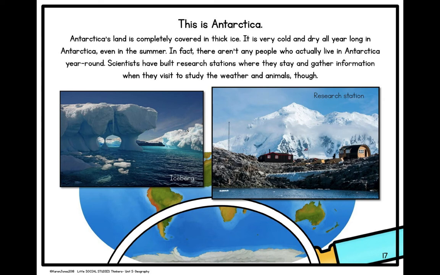Antarctica's land is completely covered in thick ice. It is very cold and dry all year long in Antarctica, even in the summer. In fact, there aren't any people who actually live in Antarctica year-round. Scientists have built research stations where they stay and gather information when they visit to study the weather and animals, though.